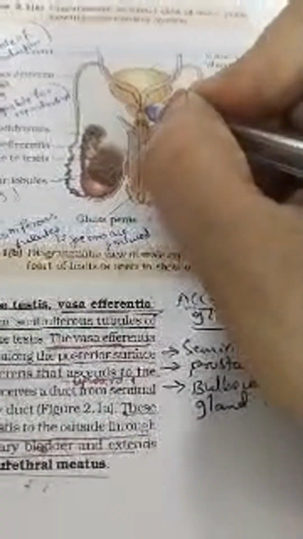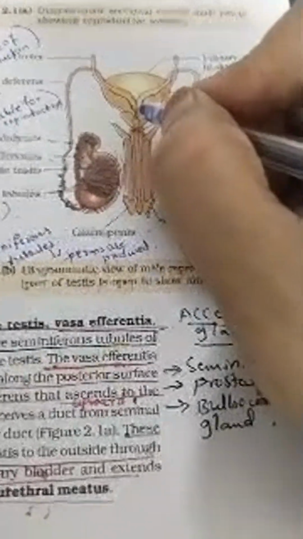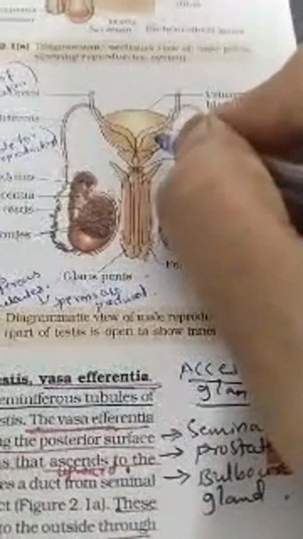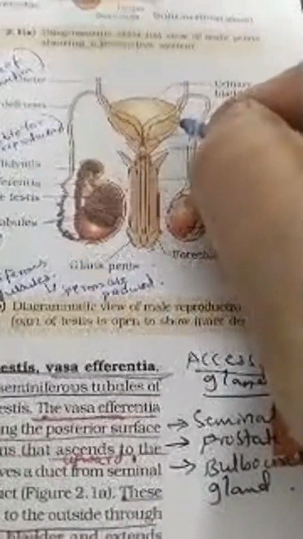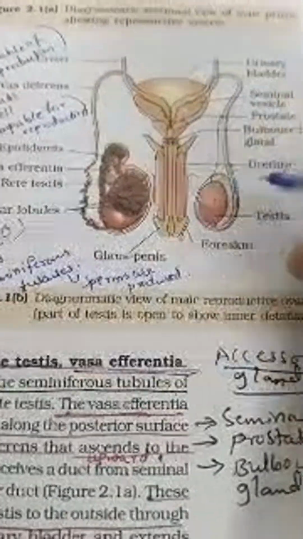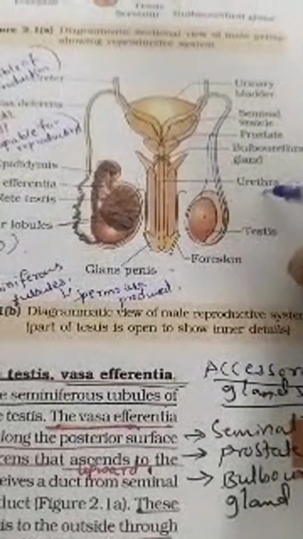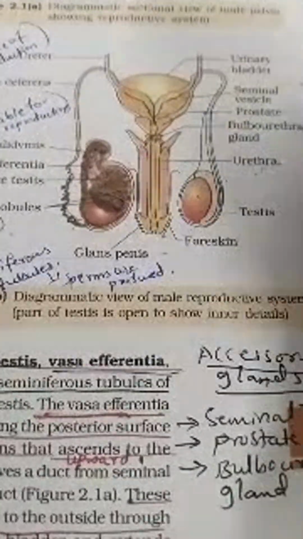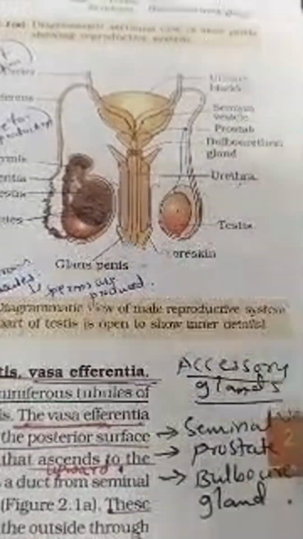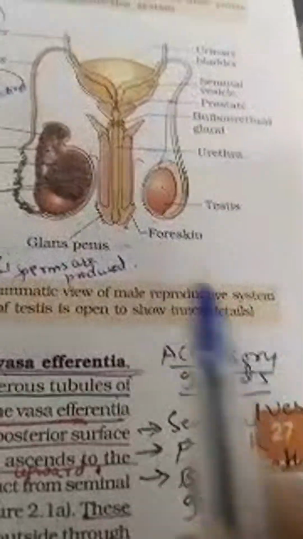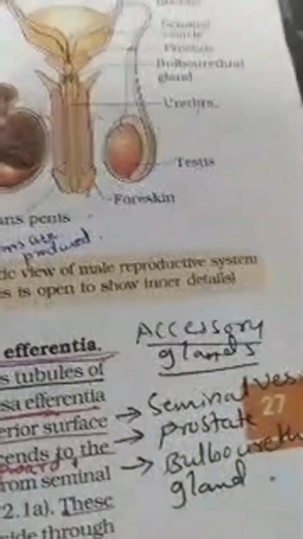It receives a duct from the seminal vesicle and opens into the urethra as the ejaculatory duct. During ejaculation, the sperm and semen, as well as urine, come out through this urethra itself.